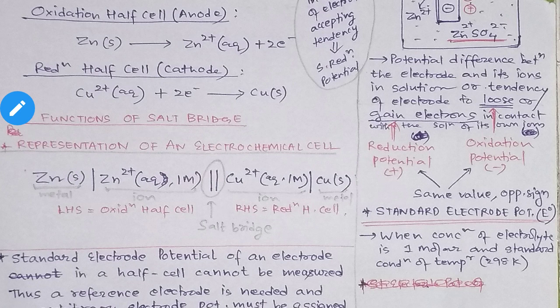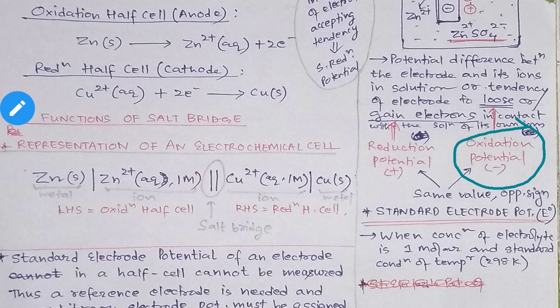I have already told you that the electrode potential is the tendency of an electrode either to lose electrons or to gain electrons. Now the oxidation potential of an electrode can be defined as the tendency of the electrode to lose electrons, and as a result it gets oxidized.